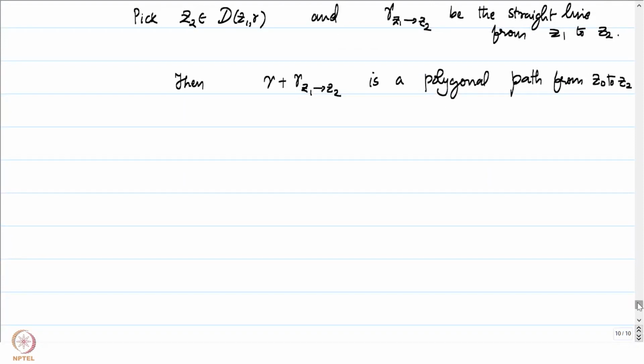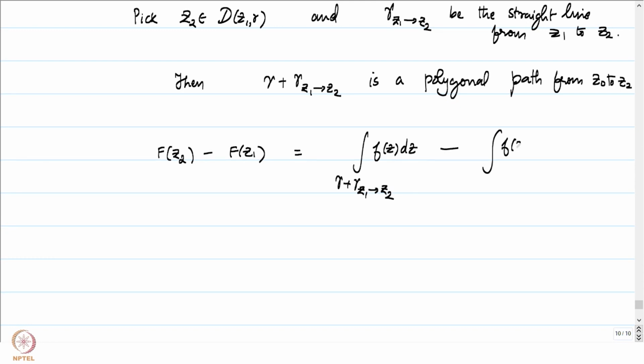Now let's invoke the definition of capital F, and let's look at what is capital F of z2 minus capital F of z1. What was capital F of z2? That is going to be the integral over some polygonal path from z0 to z2, which we now have very explicitly one such candidate, of f of z dz, minus what is capital F of z1?